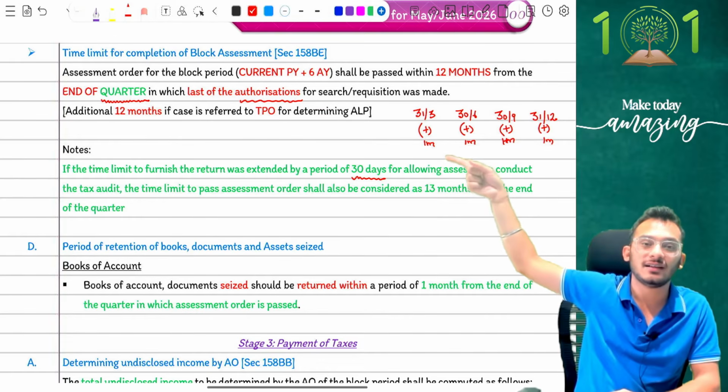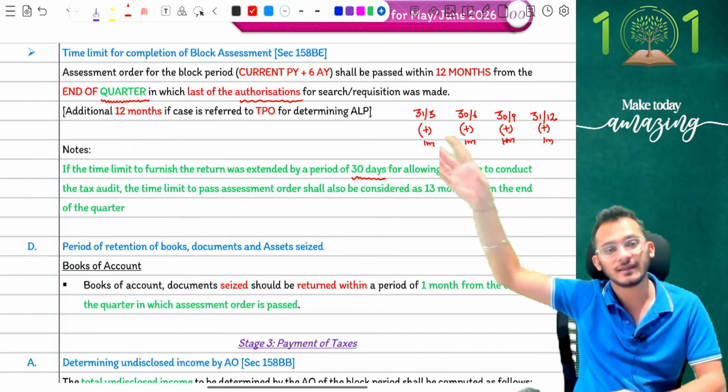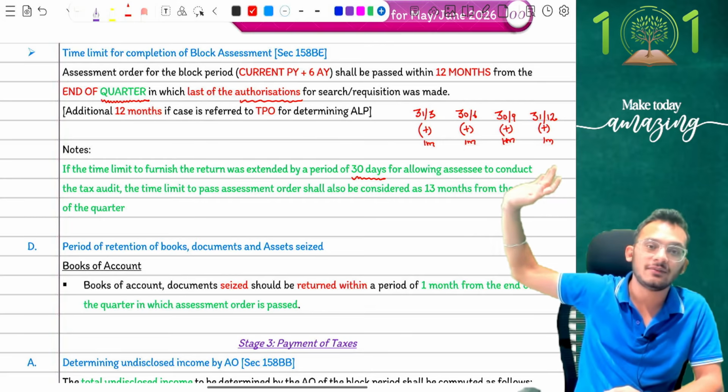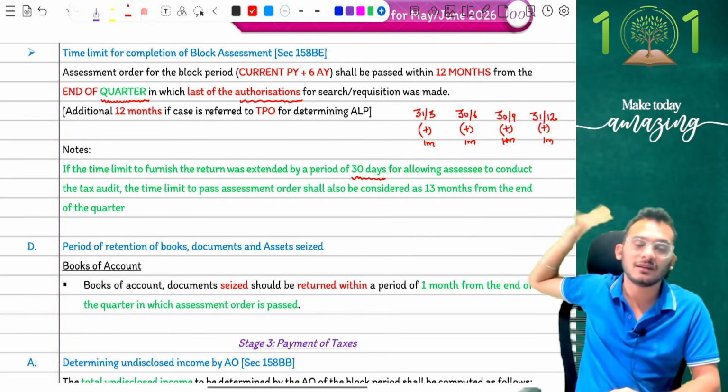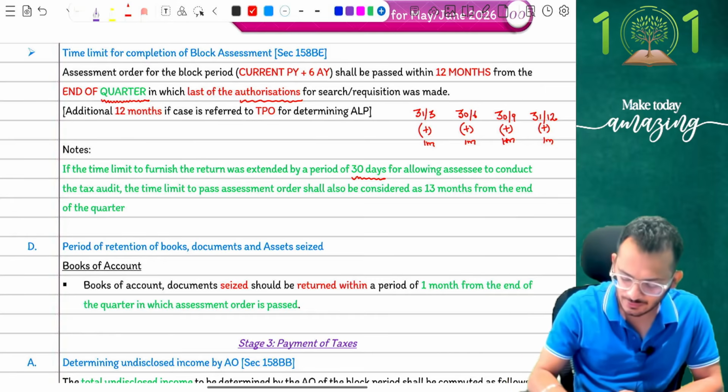in that case, you can ask for an additional 1 month to complete the assessment, which means it will become 31st March plus 1 month, which is 30th April; 30th June plus 1 month, which is 31st July; 30th September plus 1 month, which is 31st October; and 31st December plus 1 month, which is 31st January. Clear? Yes, that is what they've come and clarified, people.